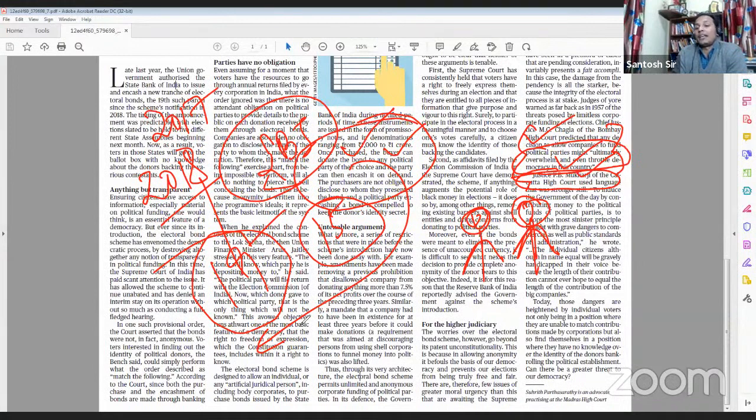Secondly, the RBI has also raised concerns: why should SBI be given the role, why not RBI? And second, it had concerns regarding money laundering.